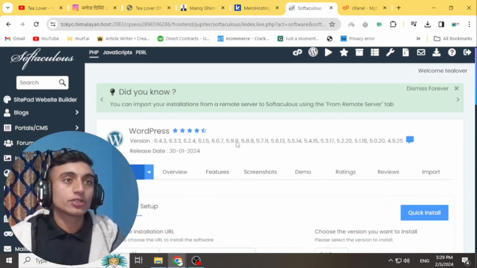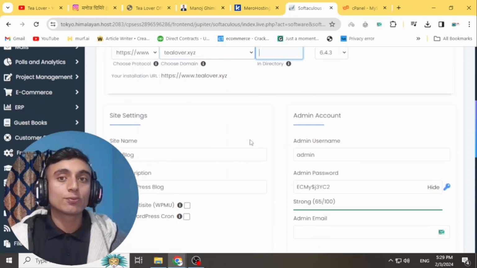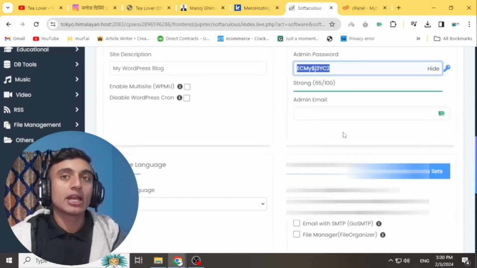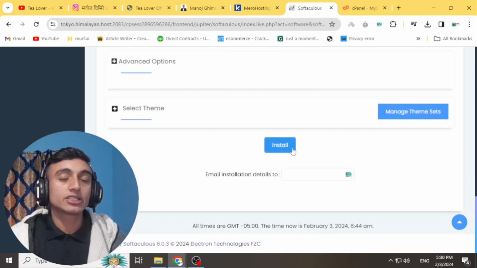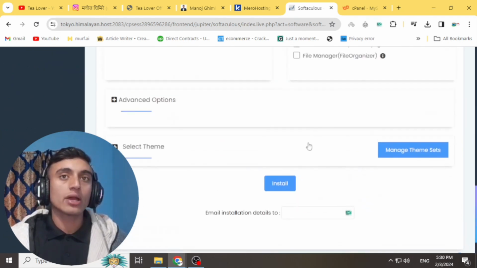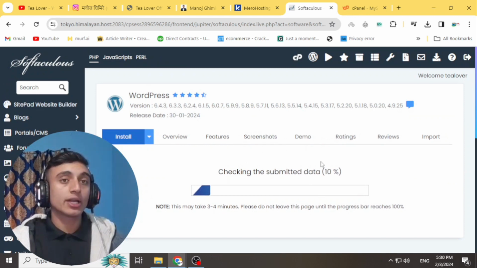Okay, so here you just scroll down and select your domain name. If there is something like WP or any extension in this directory, please remove it, and provide your admin account and password. After that you can name your site and provide your site description. If you scroll down there is the install option, and you can install WordPress on your domain name. Before that, make sure that you have provided the correct URL of your domain name. Just scroll down and click install, and you can install WordPress without any error if you are using the online method.